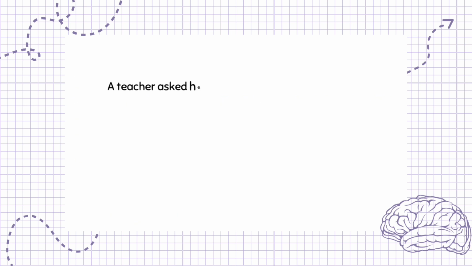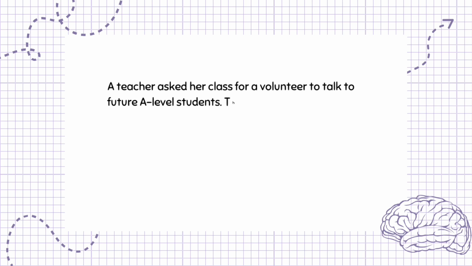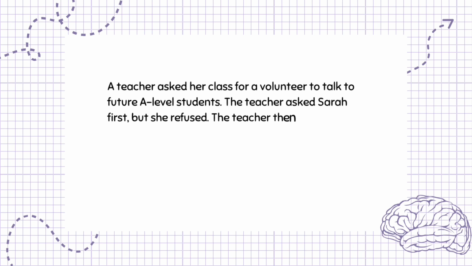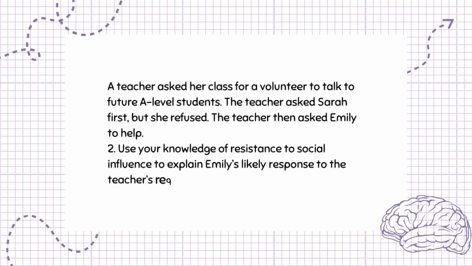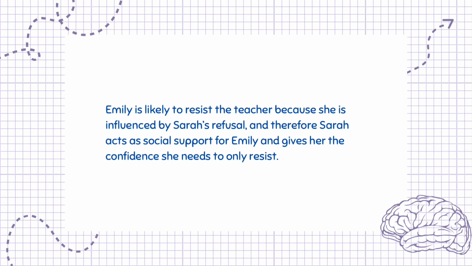A teacher asked her class for a volunteer to talk to future A-Level students. The teacher asked Sarah first, but she refused. The teacher then asked Emily to help. Question 2. Use your knowledge of resistance to social influence to explain Emily's likely response to the teacher's request. 3 marks. Emily is likely to resist the teacher because she is influenced by Sarah's refusal, and therefore Sarah acts as social support for Emily and gives her the confidence she needs to also resist.